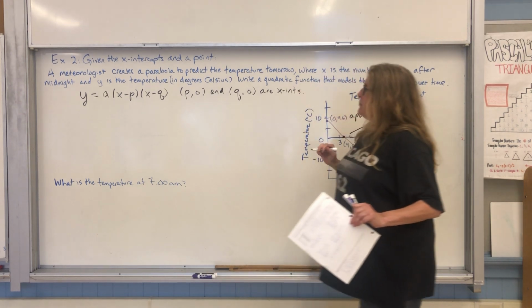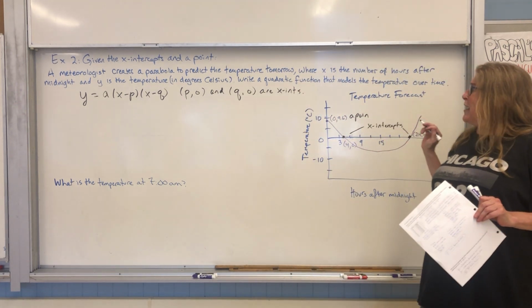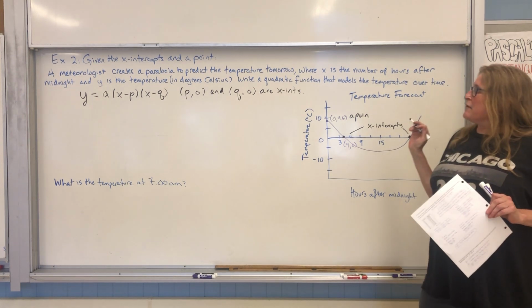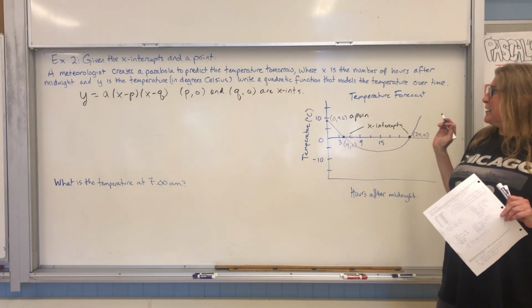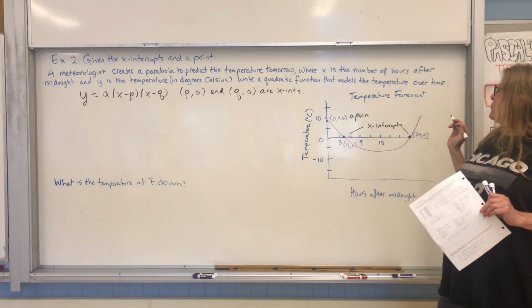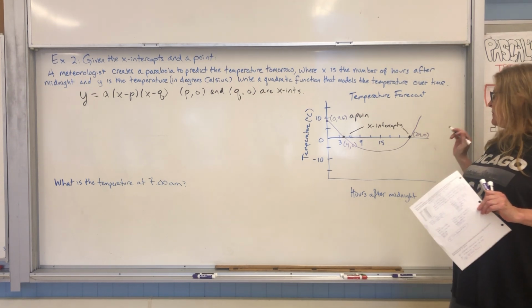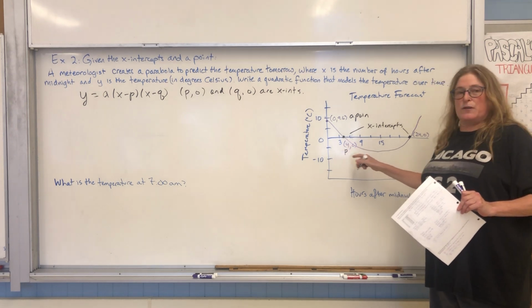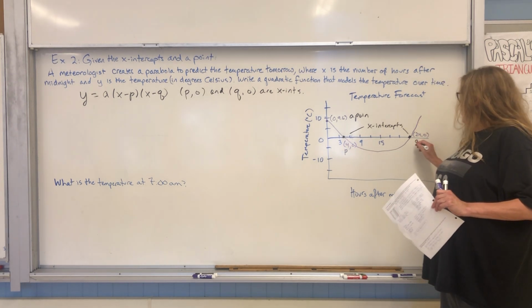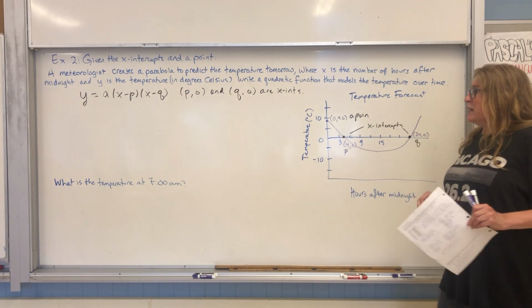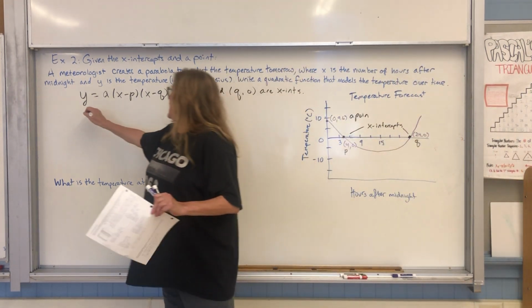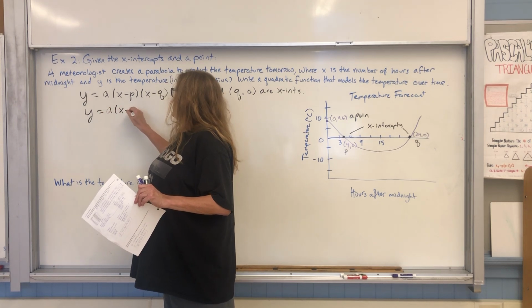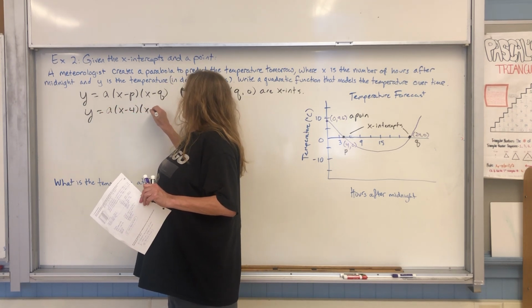Okay, so let's see what we have. A meteorologist creates a parabola to predict the temperature tomorrow, where x is the number of hours after midnight and y is the temperature. Write a quadratic function that models the temperature over time. Okay guys, so take a look. We're going to call this p, that's one of my x-intercepts, and we're going to call this q, that's my other x-intercept. So first I'm just going to plug in the x-intercepts. y equals a times x minus 4 times x minus 24.